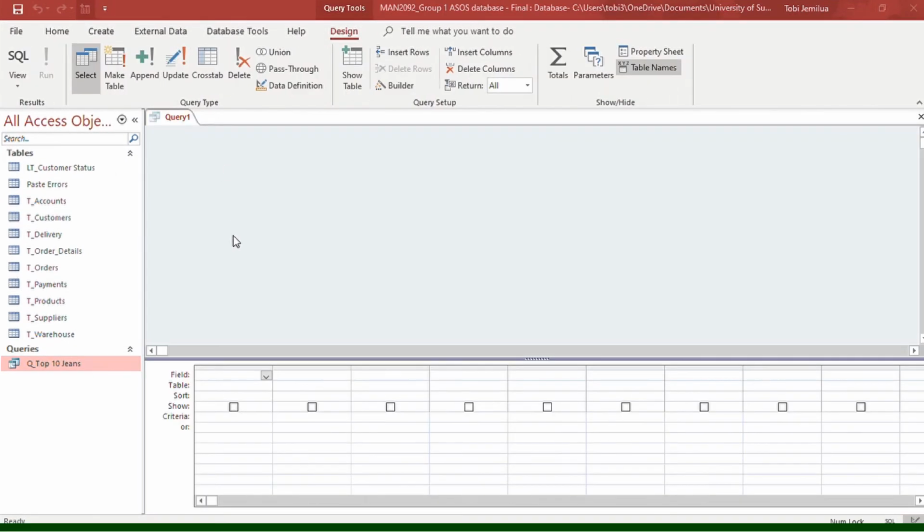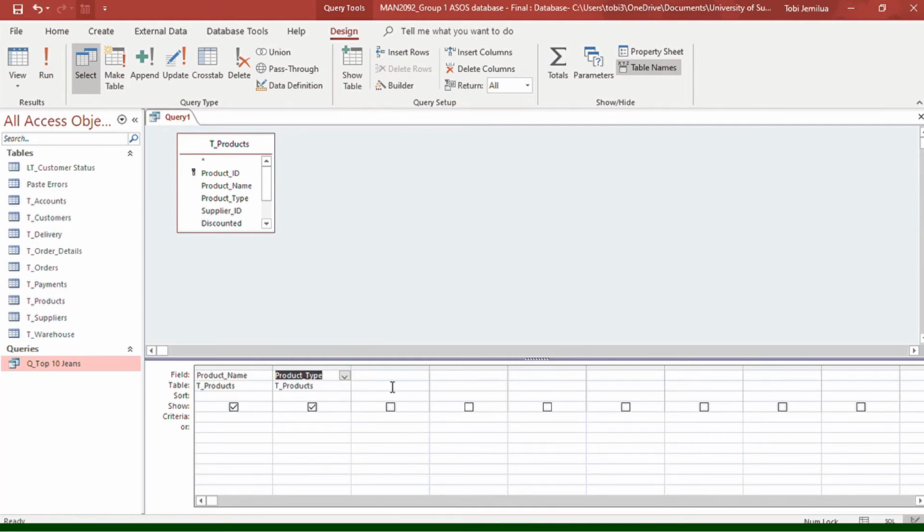To create the SQL query, first we need to go to Query Design. Next we click Product Table, from which we'll be able to draw information regarding product name, product type, product ID, and unit price. In the criteria box of the product name field, we will put like Topshop, and below that in the Or box, like River Island. In the criteria box of the product type field, we put jeans. Finally, for unit price, we change the sort box to descending in order to show highest to lowest price. Once the Run button is clicked, we can see the results of our query.